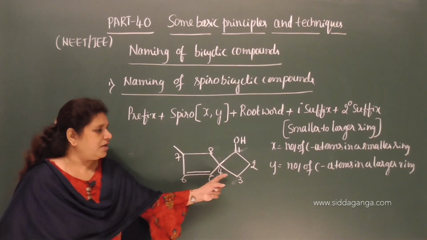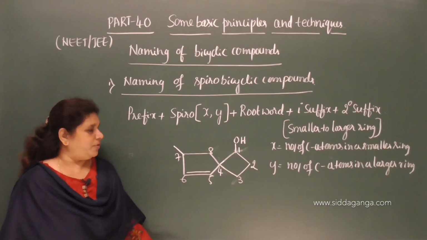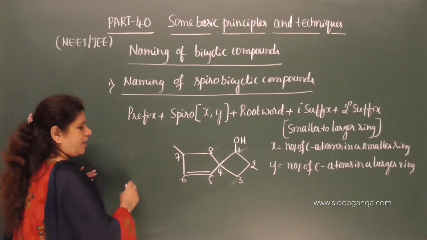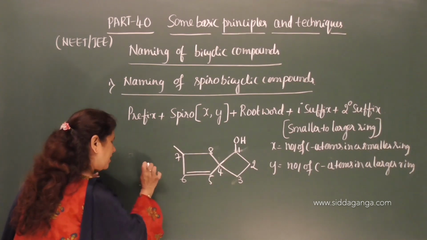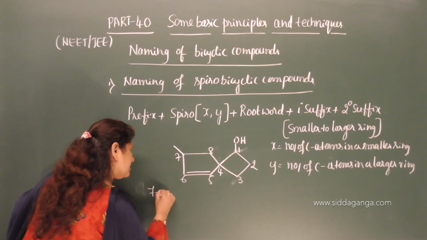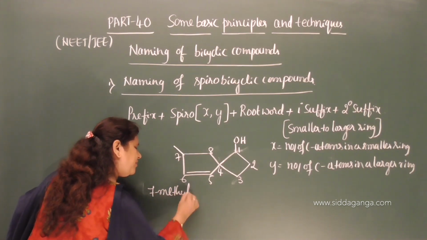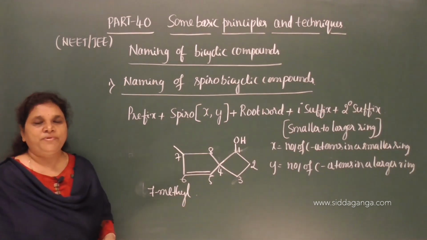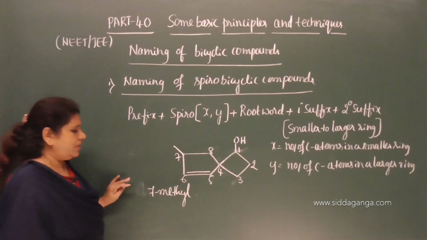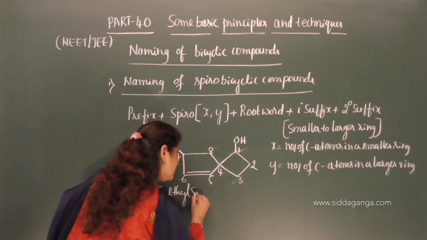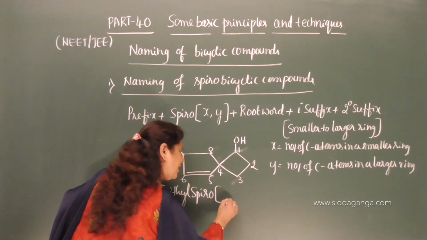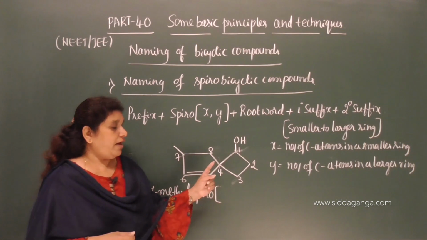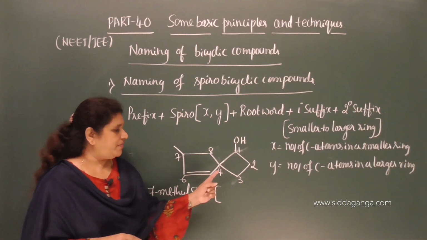Now, let me give the name of this spiro compound. What is the prefix here? A methyl group is present, which is on the 7th carbon, therefore 7-methyl, this is the prefix. If no substituent group is there, there will be no prefix in the name of the compound. 7-methyl spiro, take a bracket, count the number of carbon atoms in the smaller ring excluding the bridgehead carbon.